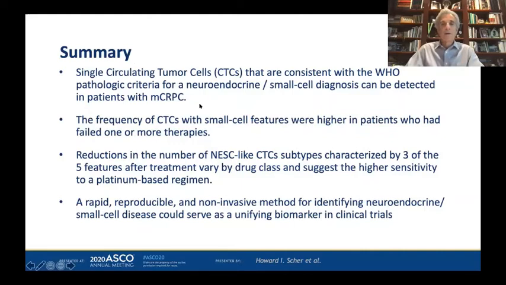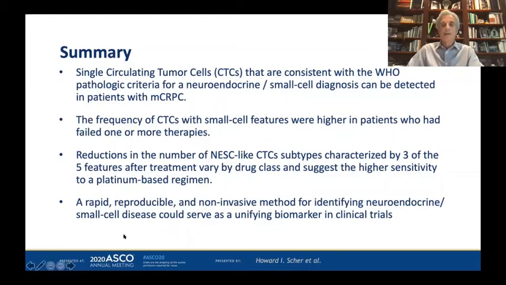So in our ongoing work, we've shown that single circulating tumor cells that are consistent with the WHO pathologic criteria for a neuroendocrine small cell diagnosis can be detected in metastatic castration-resistant prostate cancer patients. We see that the frequencies of CTCs with these features are higher in patients who failed more treatment, and we see specific reductions in the percentage of these cells characterized with 3 of the 5 features under analysis vary by drug class and suggest at this point much higher sensitivity to a platinum-based regimen.